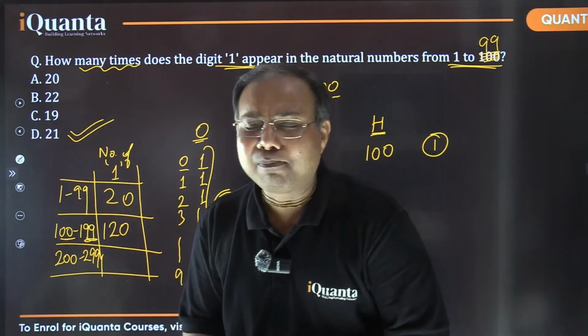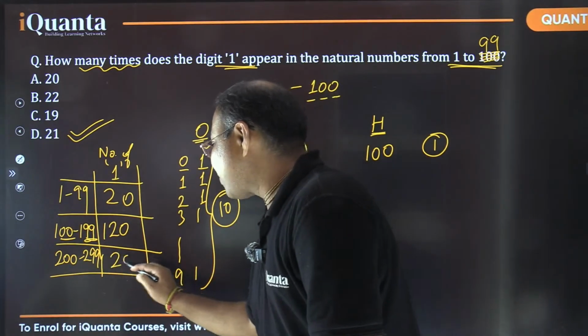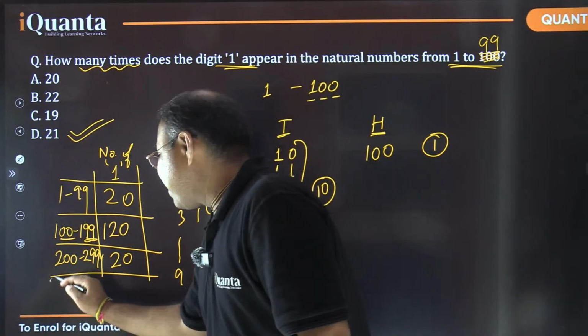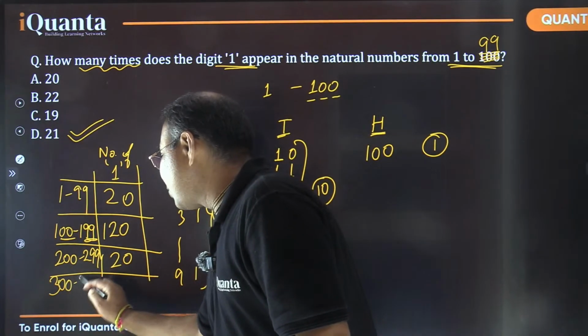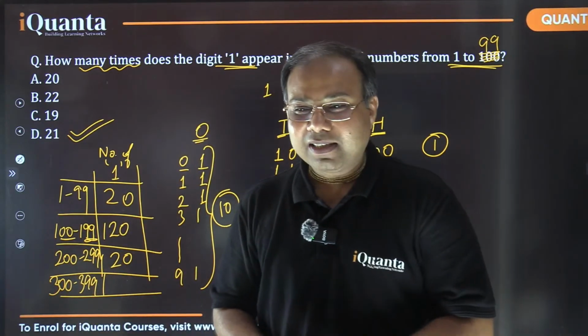Shivani ji, please think once again. So 20 is certainly the right answer. One more time, please answer fast. 300 to 399. What about the number of ones in this range?